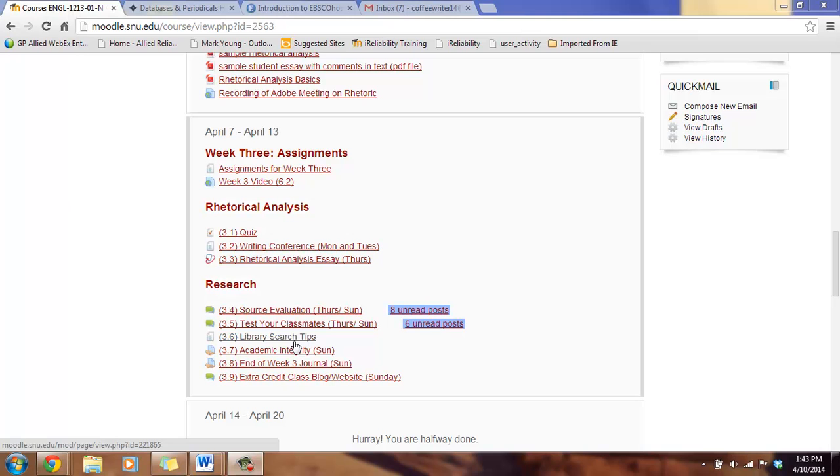Also be sure to read through the library search tips links that are now working. You'll learn a lot of valuable information on how to research using our library and its databases, which are where most of your sources for your final paper should come from. Keep in mind, even when using the databases, that they will still bring up newspapers and magazines, unless you request otherwise in your search. Only academic journals found in your search count as the peer-reviewed sources needed for this next paper. To access the library's databases, go to the top of our Moodle page here